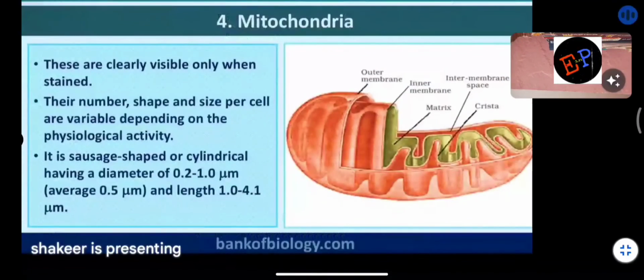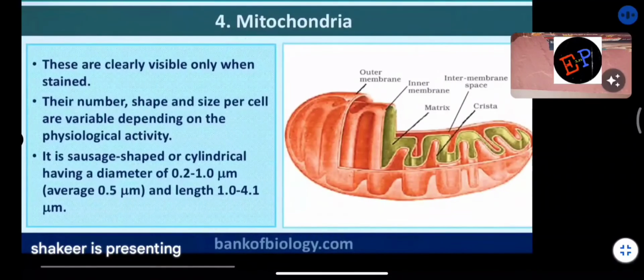Okay. Next, mitochondria. They are clearly visible only when stained. What is meant by staining? Already we have studied this. Adding color to a particular cell or particular region is called staining. So we can clearly see the mitochondria only when you stain it. Are you able to understand?